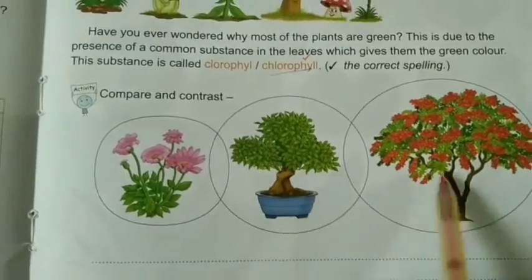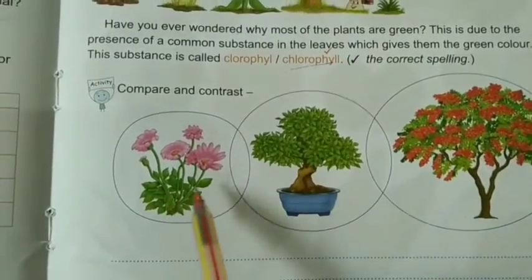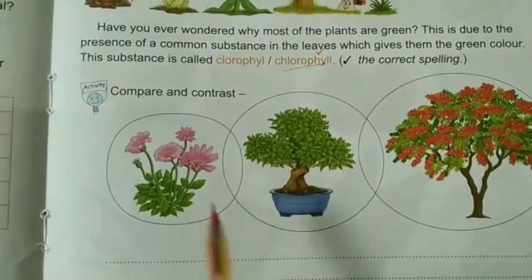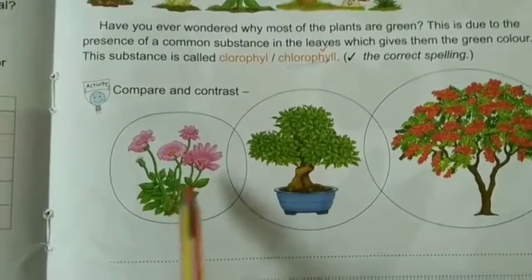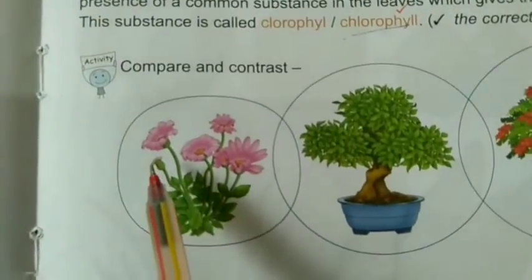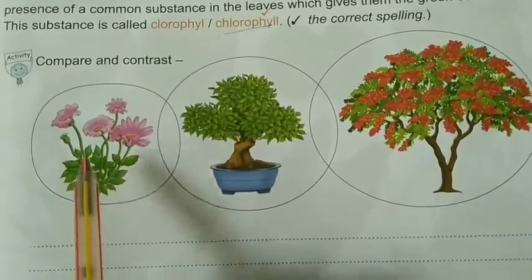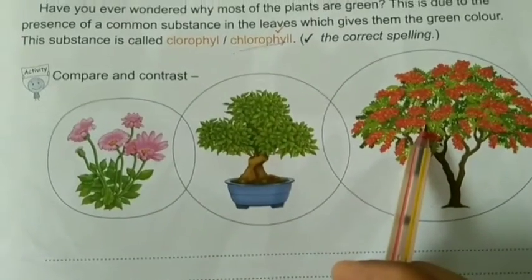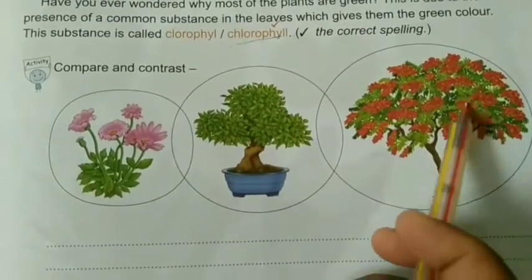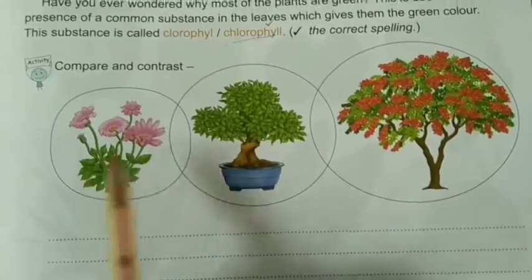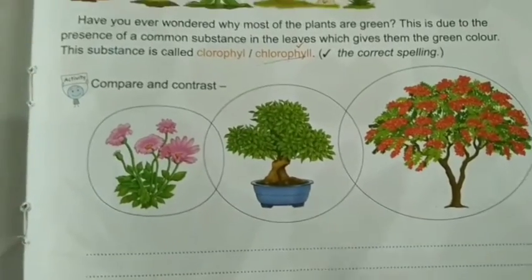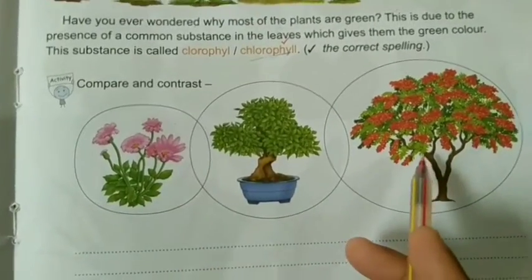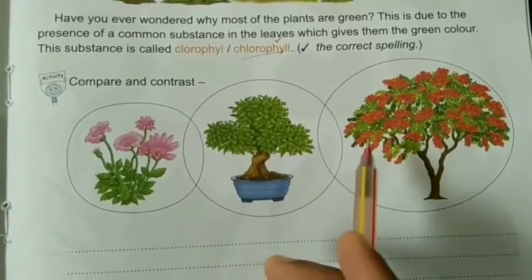Their size is different, their leaves are different, and if you observe their roots, roots are also different, and flowers too. Do gulmohar and daisy flowers look the same? No, right? Color is different, size is different, and flower shape is different, right? Their time of blossom is also different.